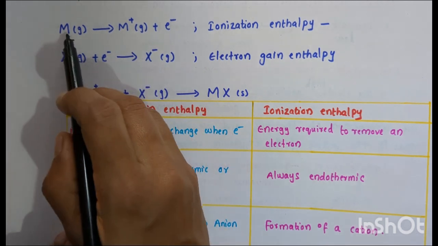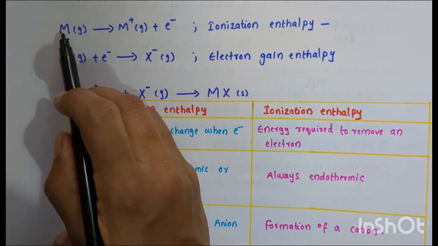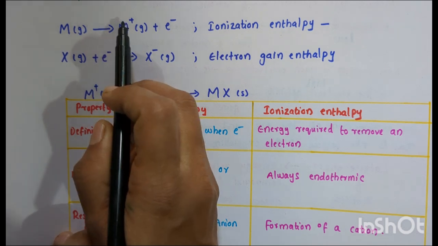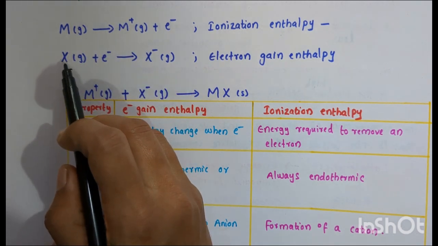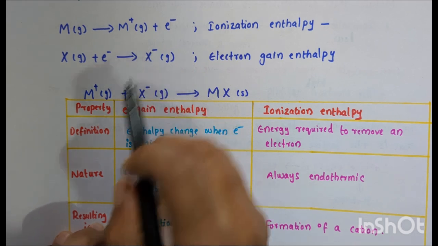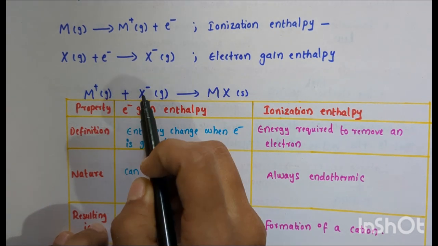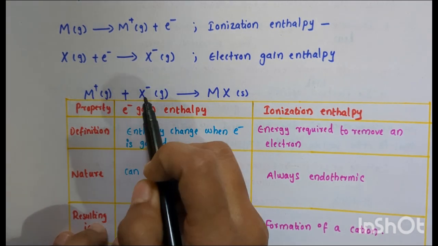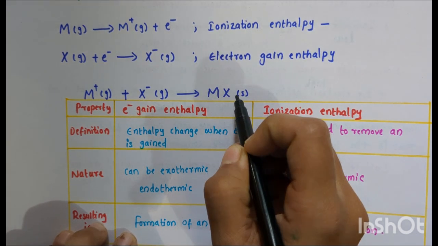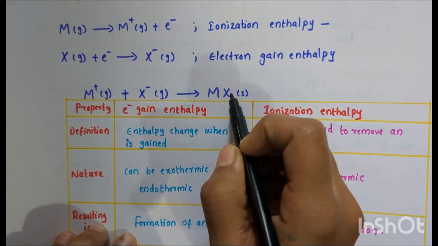This element M has a tendency to lose an electron and form a positive ion. This element X has a tendency to gain electrons to form a negative ion. So these two, M plus ion and X minus ion, combine together and form a compound MX, which is in the solid state.